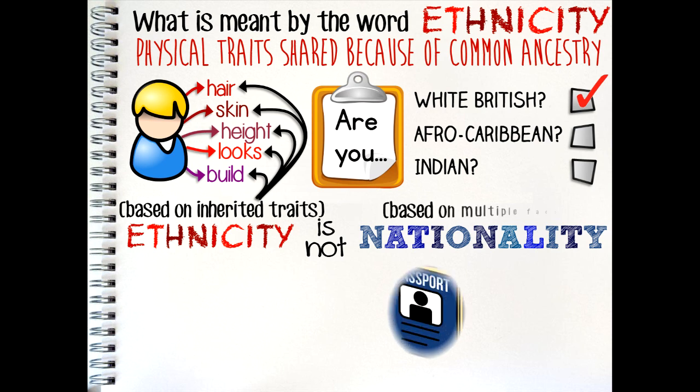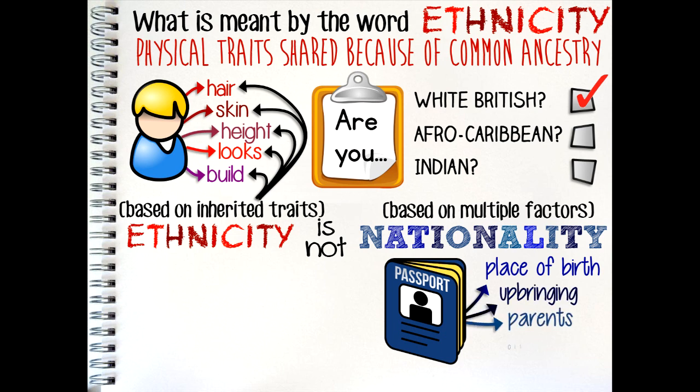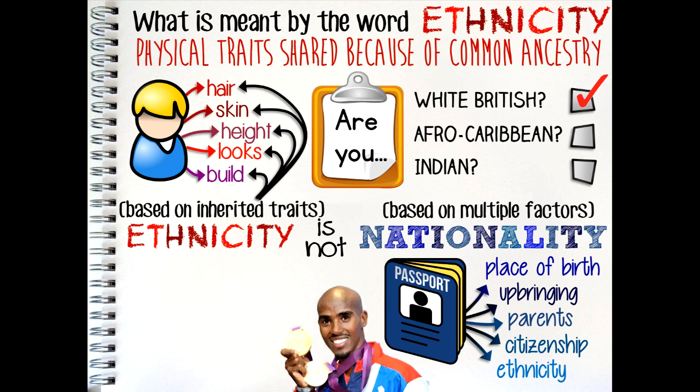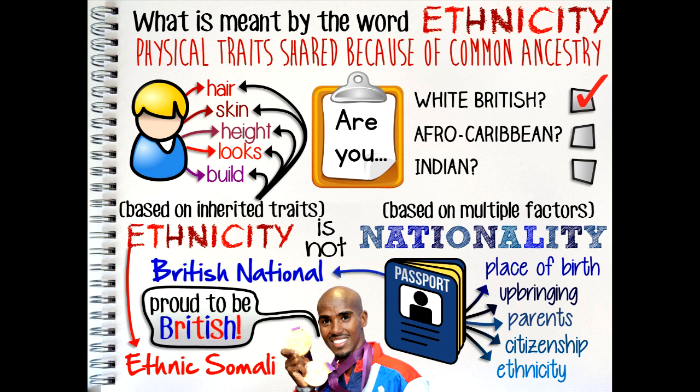Nationality is based on a combination of factors including, but not limited to, place of birth, upbringing, nationality of parents, citizenship, and ethnicity. For example, Mo Farah, the double Olympic champion athlete, is ethnically Somali. In other words, he shares physical traits with other people with ancestors from Somalia. However, he is a British national and would be described as culturally British and has described himself as proud to be British.